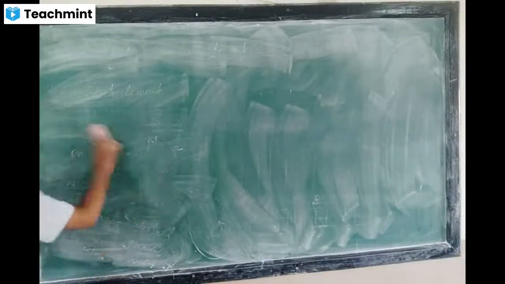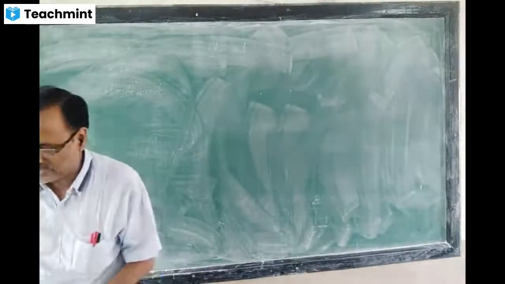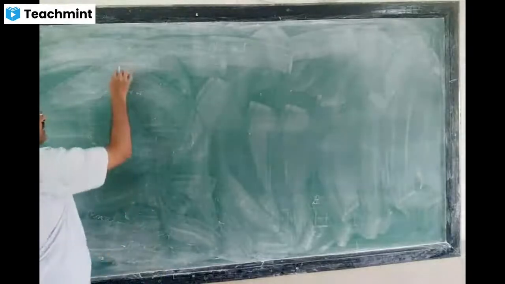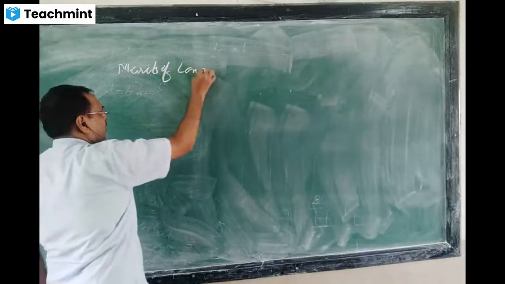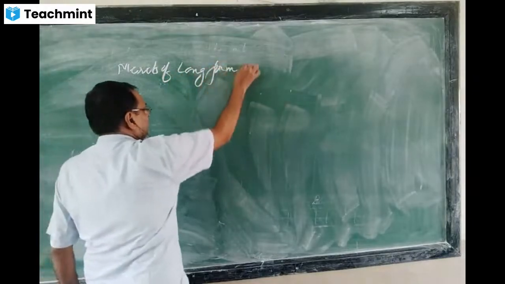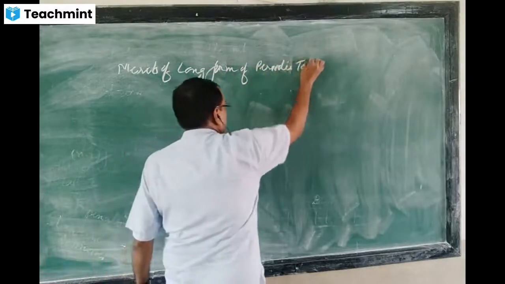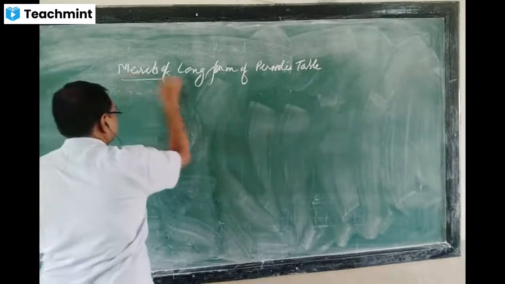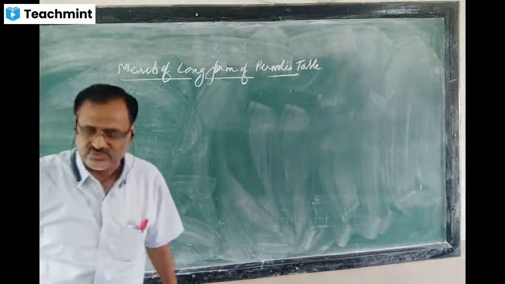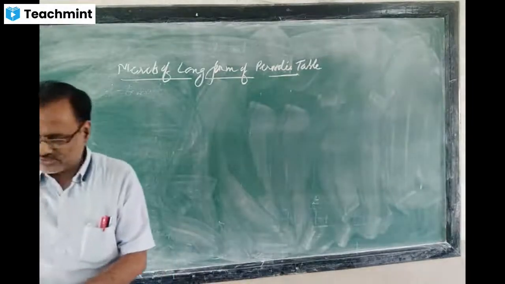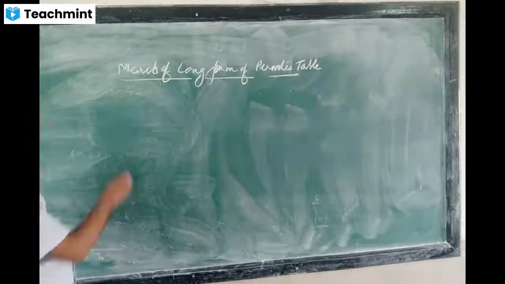Okay. So the next topic we are going to study is the merits of the long form of the periodic table. This modern periodic table, or the long form of the periodic table, is very, very useful. All the points are given in the book. I will just explain them, and it's better to study from the book. So first point.